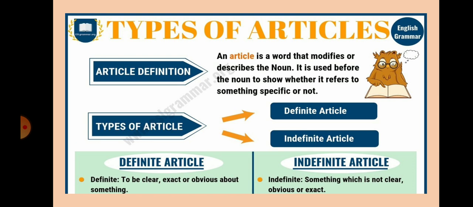But before moving toward that, let's see the definition of an article. An article is a word that modifies or describes the noun. It is used before the noun to show whether it refers to something specific or not. The two types of article are definite article and indefinite article. A definite article is to be clear, exact or obvious about something, and indefinite is something which is not clear, obvious or exact.